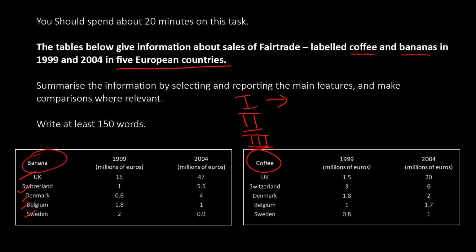So you see what I mean by that? For example, in the conclusion, or the last part, it's not conclusion by the way, ending, you can say the biggest change was in banana, that in 1999 the sales used to be 47. However, in 2004, other than the case of coffee, it was 20.